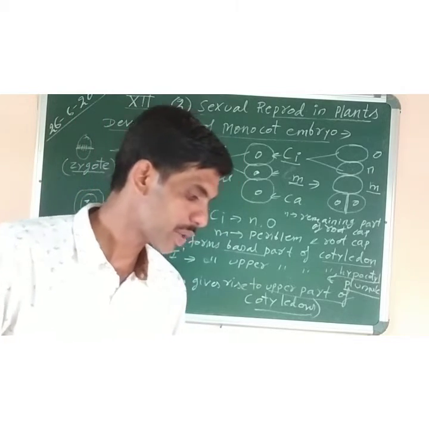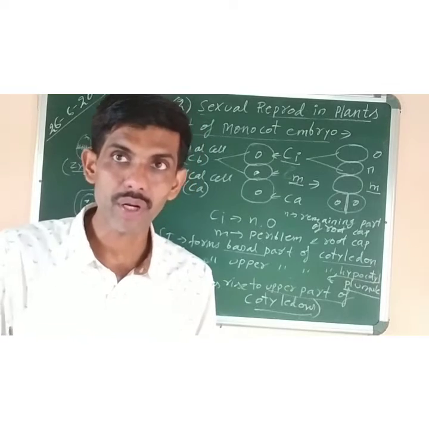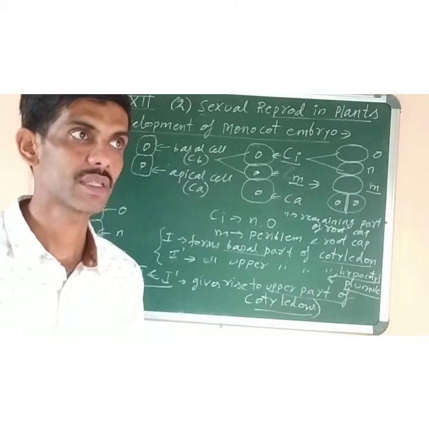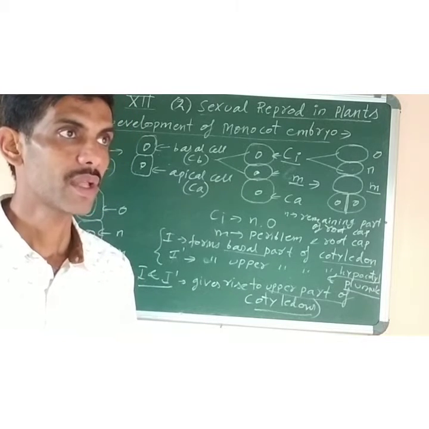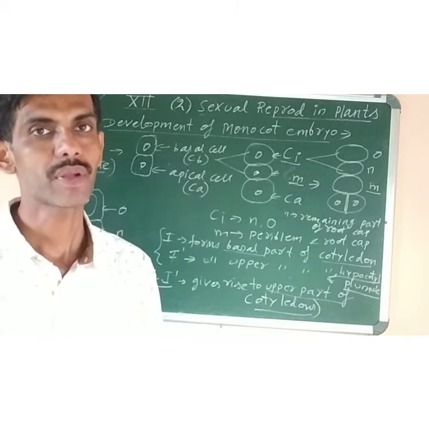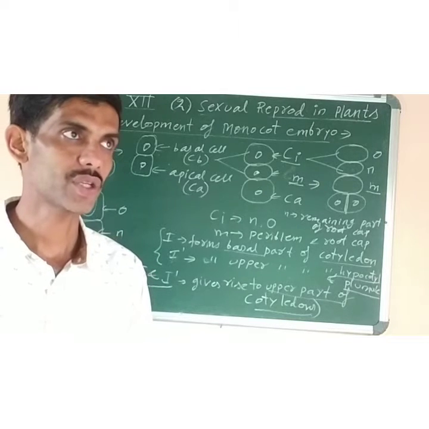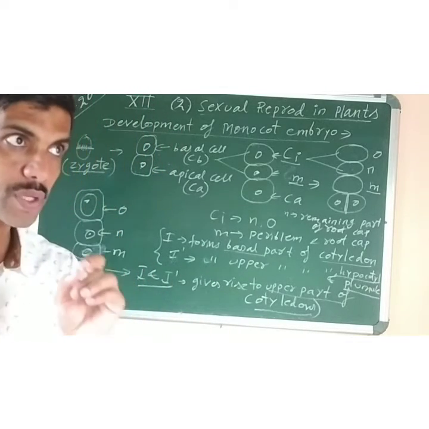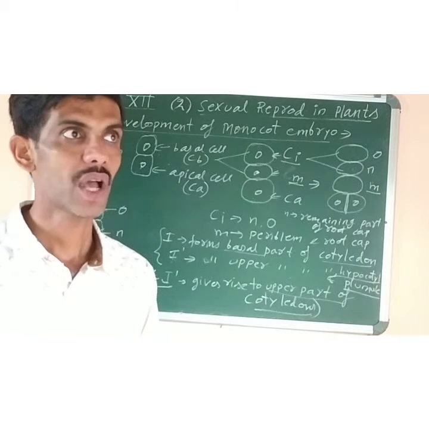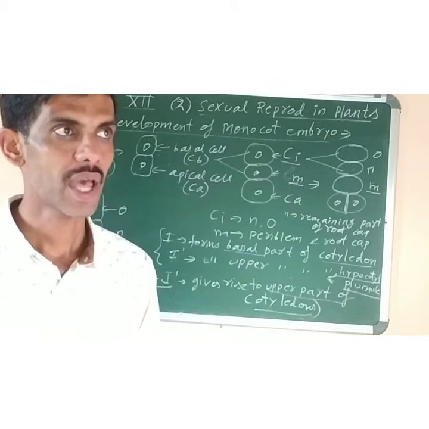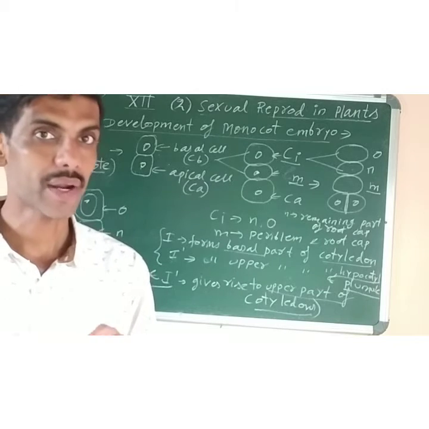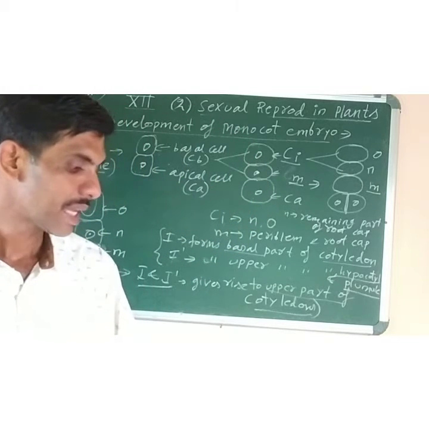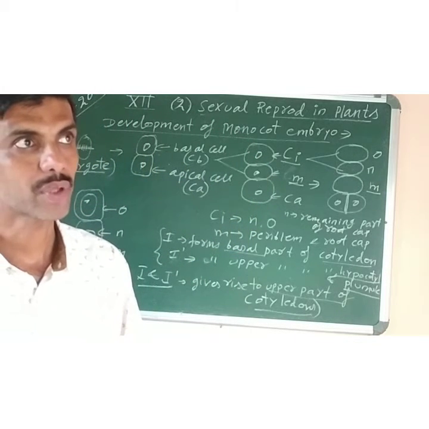Okay. Now next one we have is parthenocarpy. Don't confuse the terms parthenocarpy and parthenogenesis. Okay. So what is parthenocarpy? There are some plants whose fruits are formed without fertilization. The fruits which are formed without fertilization are called parthenocarpic fruits, and this phenomenon is called parthenocarpy. So what is the definition of parthenocarpy? You will say parthenocarpy is the process by which fruits develop without fertilization.